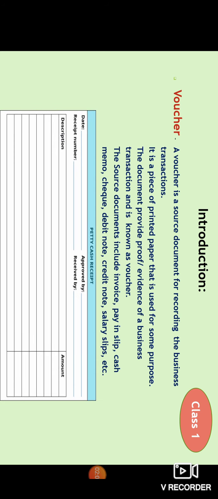So I have taken an example of a petty cash receipt. Here you will be writing the date, then the receipt number, then approved by, meaning from whom it has been issued, received by, to whom it has been given, and the description of the purchased items, under amount, the cost of the items.